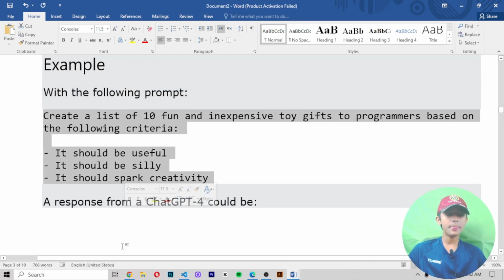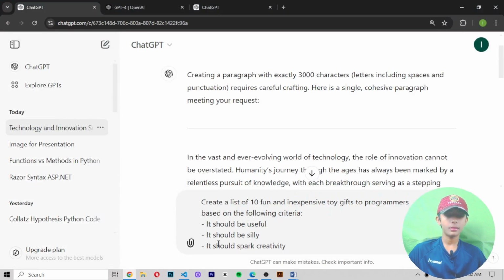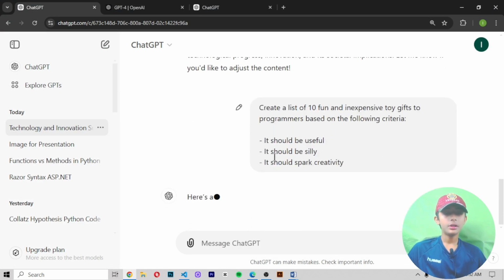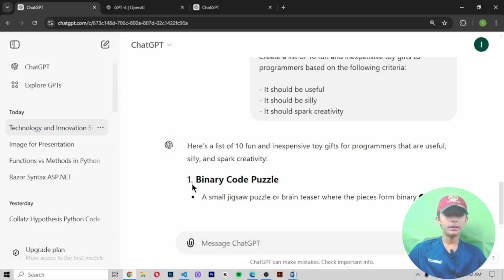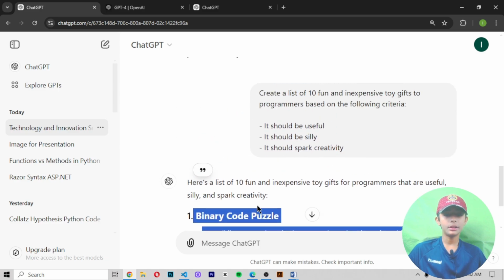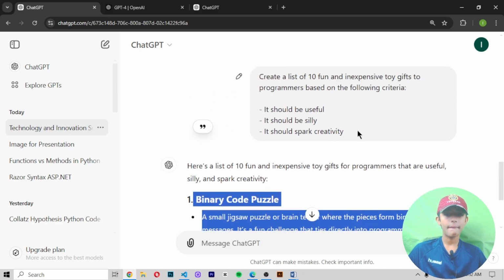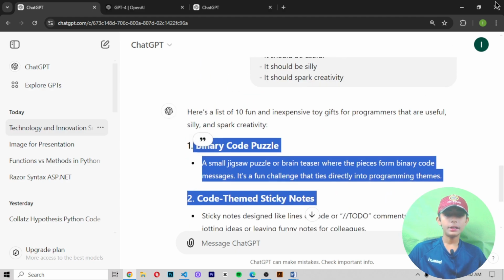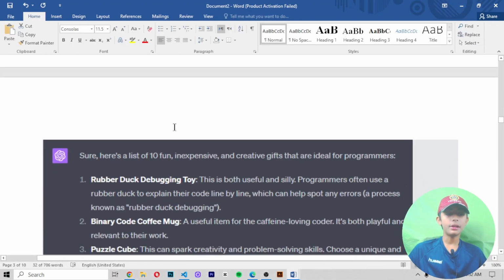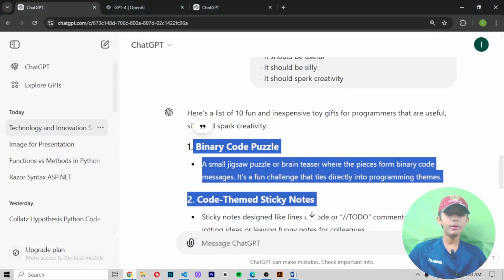Okay, so now let's write this code. Let's write this in ChatGPT, and when you write it, it will give you the output. Here you can see a binary code puzzle. It is giving you the output like this. So like that, you can do it very easily.